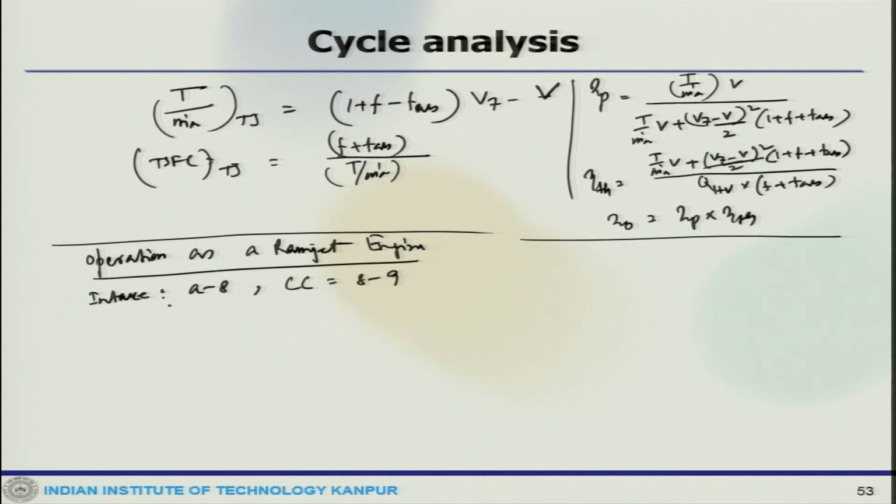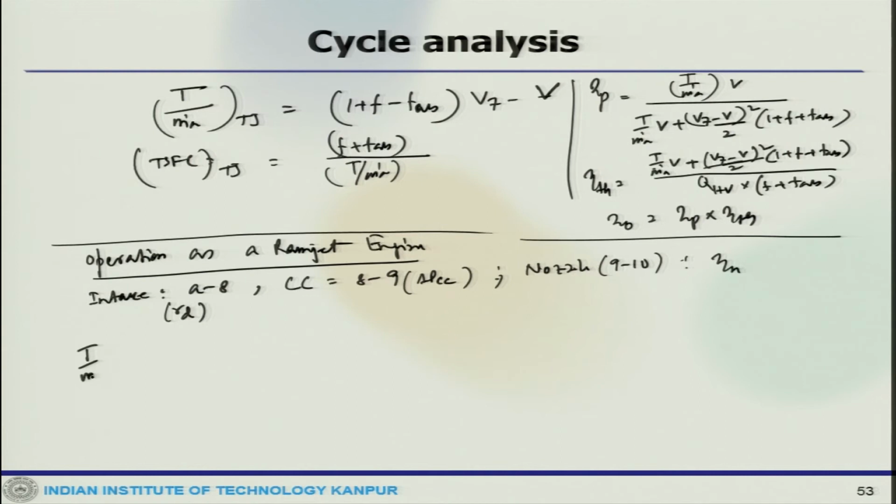So, in the intake, the compression process will take place with a pressure ratio r D, in the combustion chamber the combustion will take place with delta P C C, and the nozzle which will be 9 to 10, where the expansion will take place with eta n. That means, when it operates as ramjet, these are the stations which would be active,